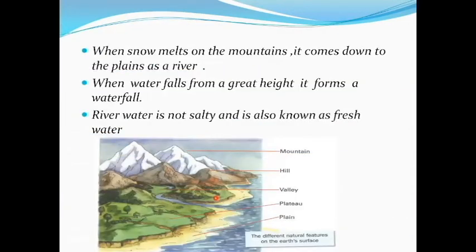Next, when snow melts. See children, these are the mountains. Mountains are covered with snow. Yes or no? Once it melts, it comes down from the mountains to the plains as a river. So the mountains are already covered full of snow. Once it melts, it flows as a river in the plains. When water falls from a great height, it forms waterfalls.